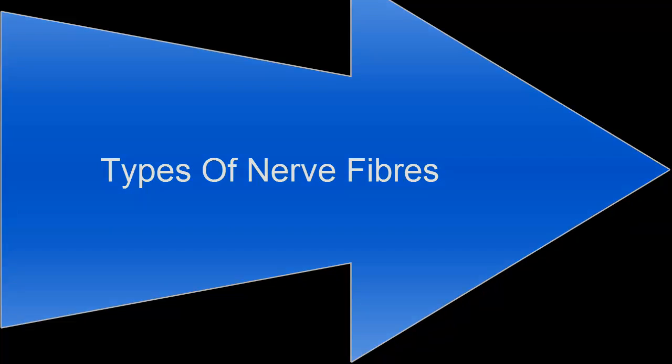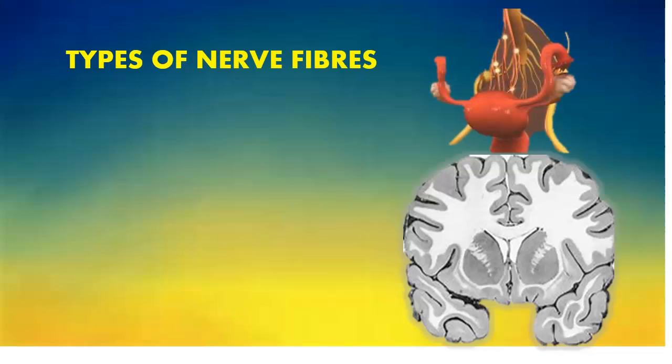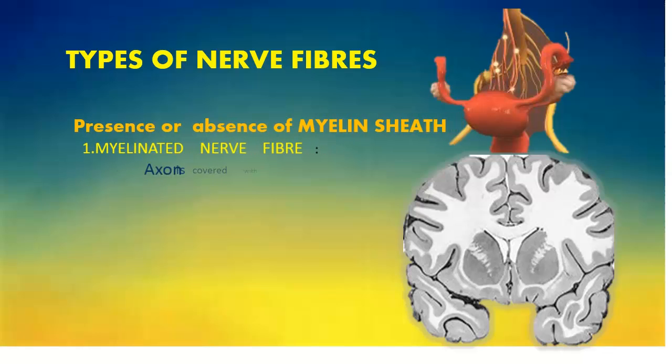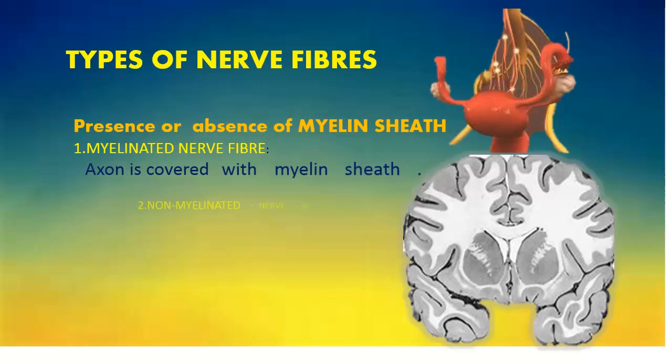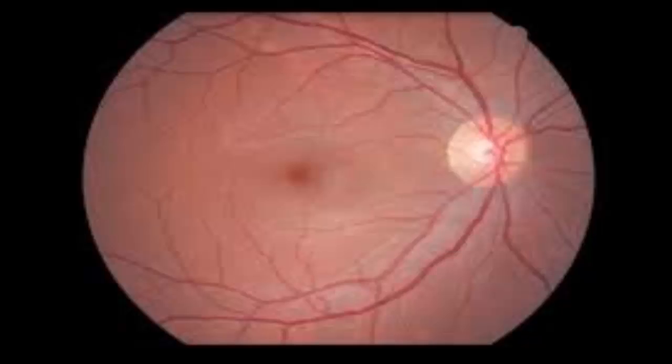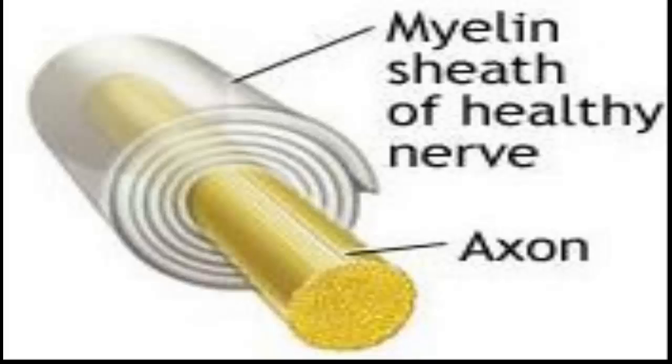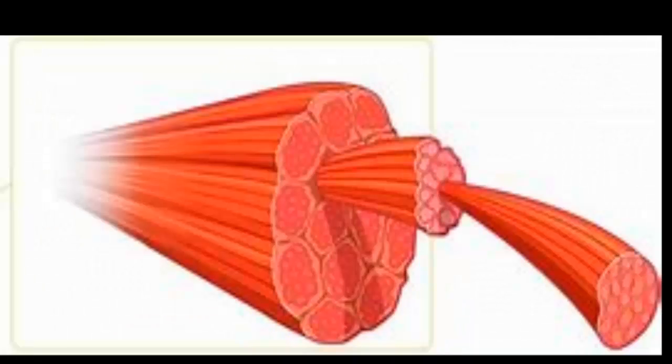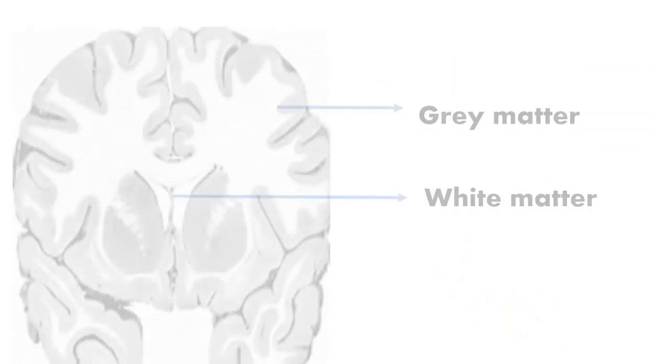Types of nerve fibers. Two types are there, with the presence or absence of myelin sheath. Number 1. Myelinated. Axon is covered with myelin sheath. Number 2. Non-myelinated. Axon is not covered by myelin sheath. Myelinated and non-myelinated nerve fibers form the white matter and grey matter of the brain.